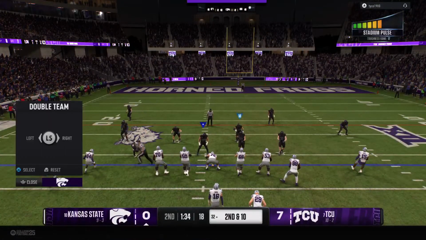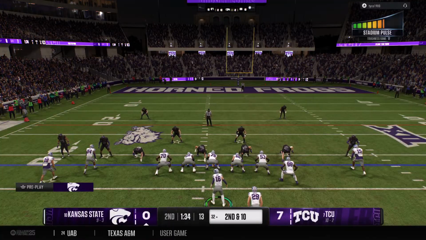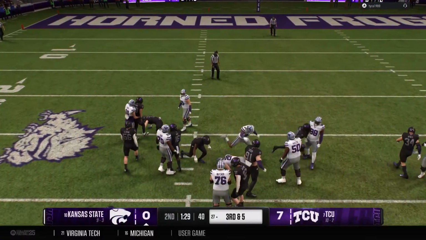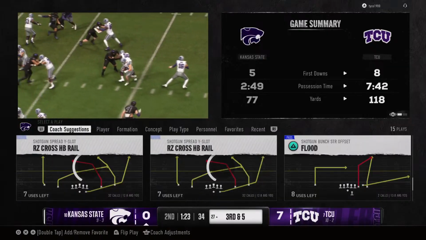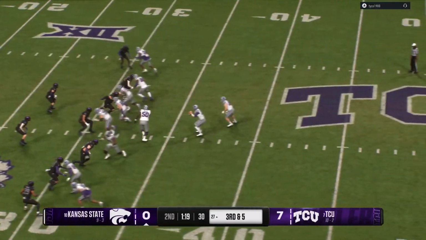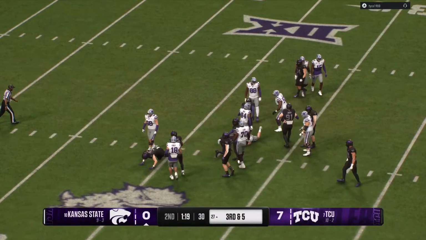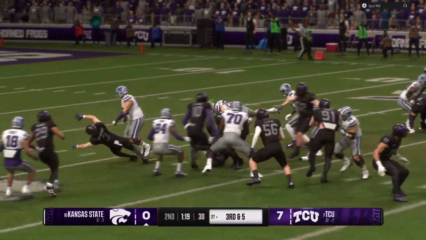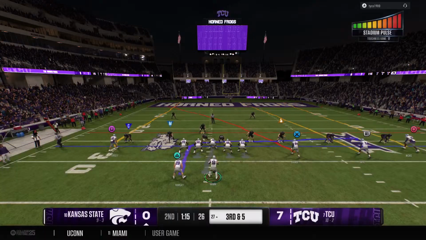So, 2nd down after the incompletion. Out of the shotgun, he'll hand it off. Defense stops him, but that's a solid gain. It's a good, solid gain, 5 or 6 yards. Love to see that from the running game. So now from the 27, the offense faces a 3rd and short.